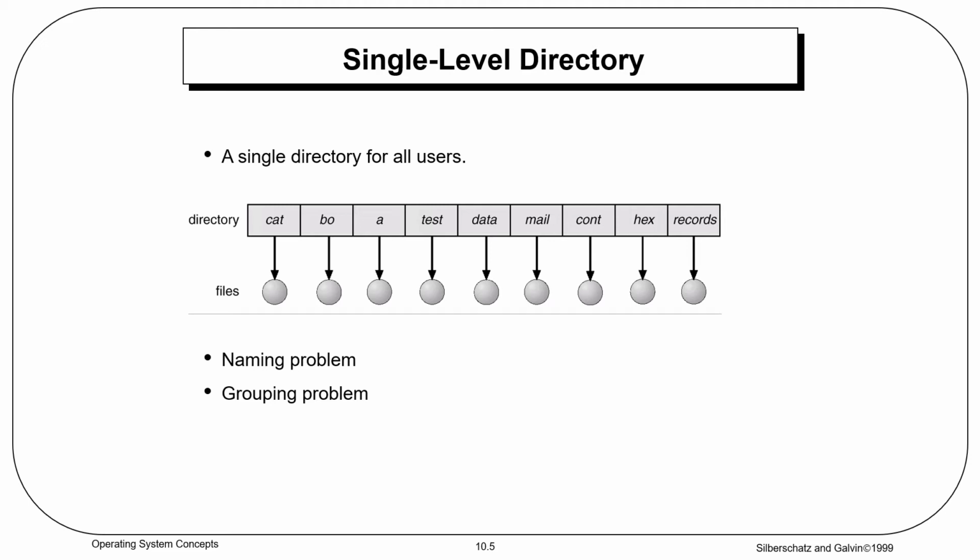If two users call their data file, for example test, then the unique name rule is violated. For example, in one programming class, suppose 23 students call the program for their second assignment program 2, and another 11 call it assignment 2.